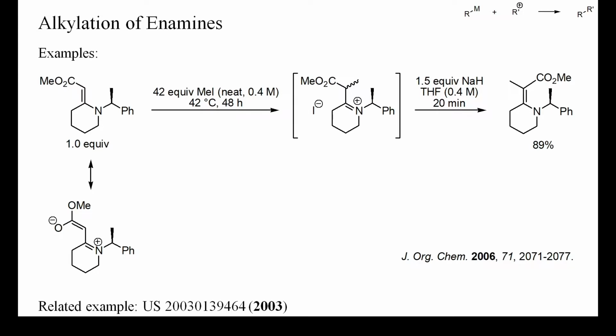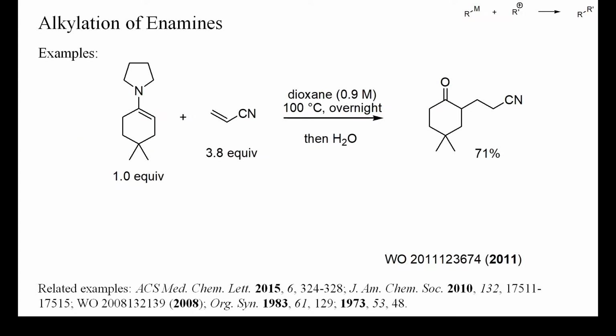Nevertheless, with a huge excess of methyl iodide, it was possible to methylate this deactivated enamine. Strangely, a strong base was required to regenerate the push-pull olefin in this specific case, but usually weaker bases should suffice for this deprotonation. Enamines can also be alkylated with electron-deficient alkenes, such as acrylates or acrylonitrile, as in this example. Direct alkylation of ketones or aldehydes with such Michael acceptors often yields mixtures of polyalkylated or aldol addition products, and the enamine strategy is often superior to the direct alkylation.